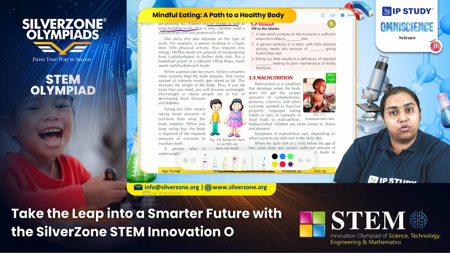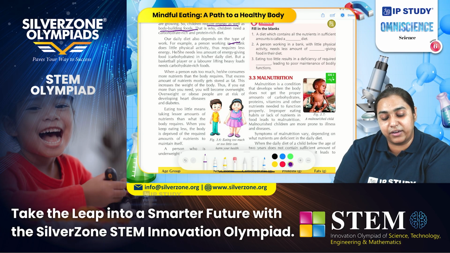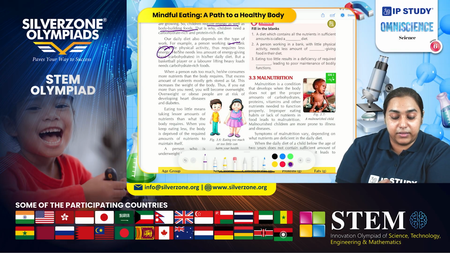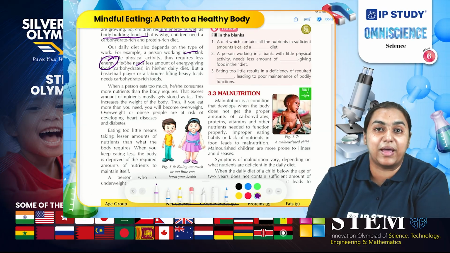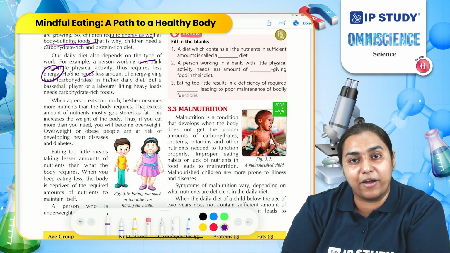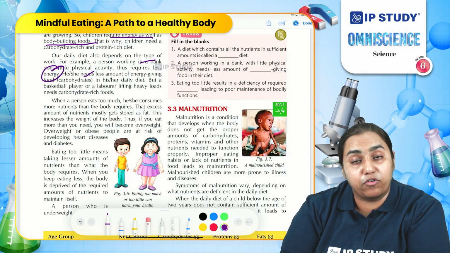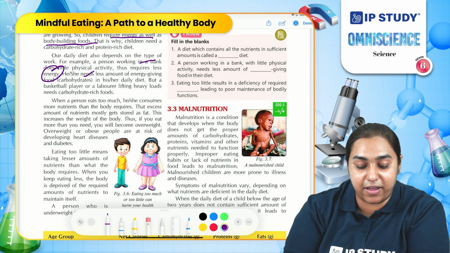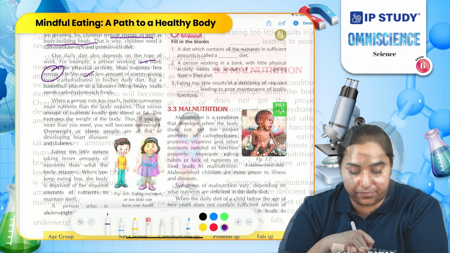When people start working in an office, they do less physical activity, so their energy requirement is less. Therefore, their carbohydrate and fat requirement is less. However, athletes, who run and do a large number of physical activities, need energy giving foods, so they need to have a large amount of fats and carbohydrates.